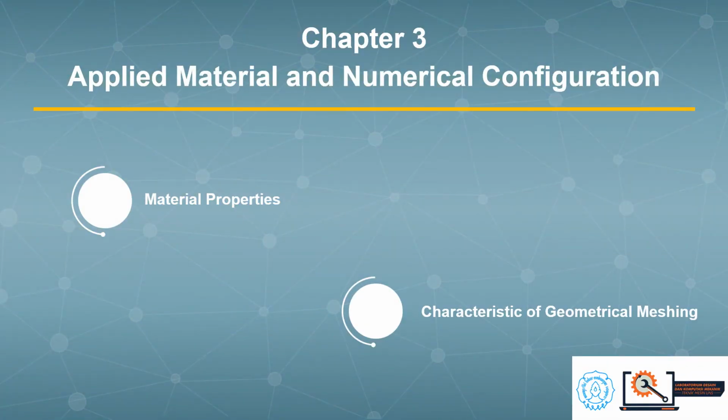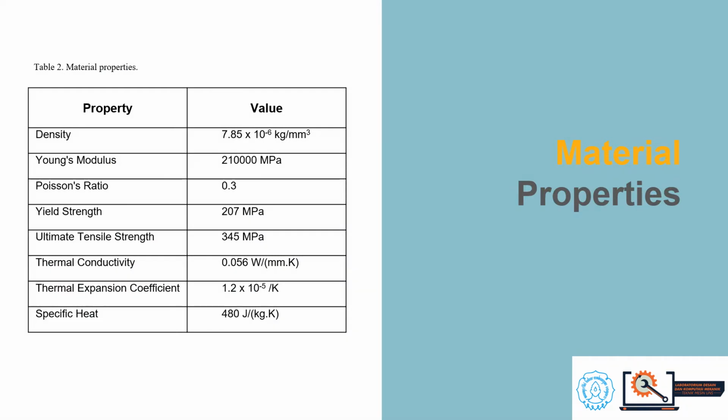And next we talk about Chapter 3. There are applied material and numerical configuration. We talk about material properties. In this research we use steel materials.